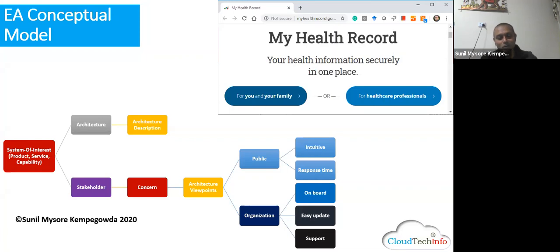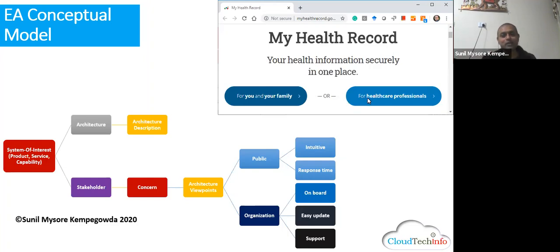Just curious, how many of you are using My Health Record here? Anyone using My Health Record? Okay, nothing to worry. See, what My Health Record does is, the moment I key in my authentication, it is going to pull my health record. It gives all the records, like where all I visited, the hospital, the tests I have done, my pathology reports, my appointments. All history is going to come.